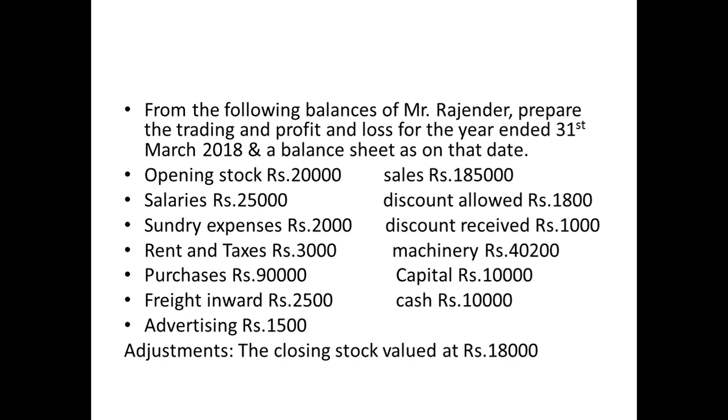Whatever he has given in the question, that will go twice all the time. Whether it is related to an asset or liability, or an expenditure or an income, whatever he has given related to final accounts in the adjustments, that will definitely affect twice.